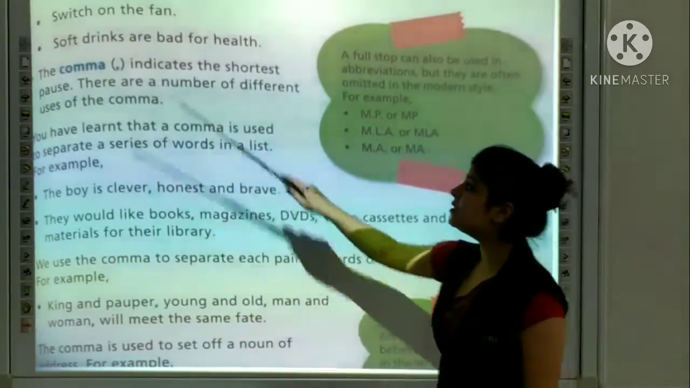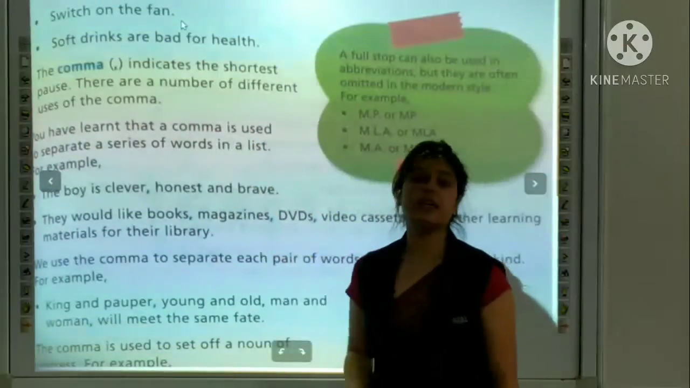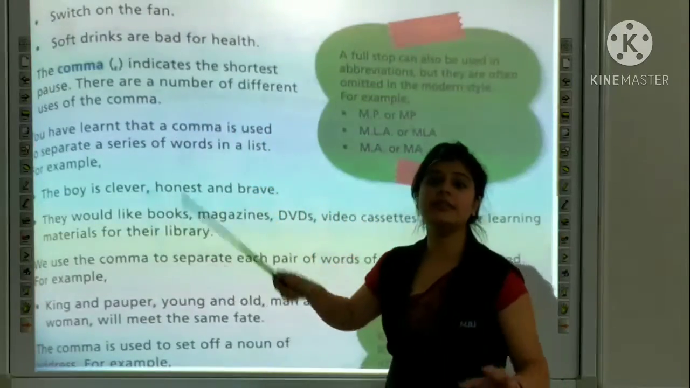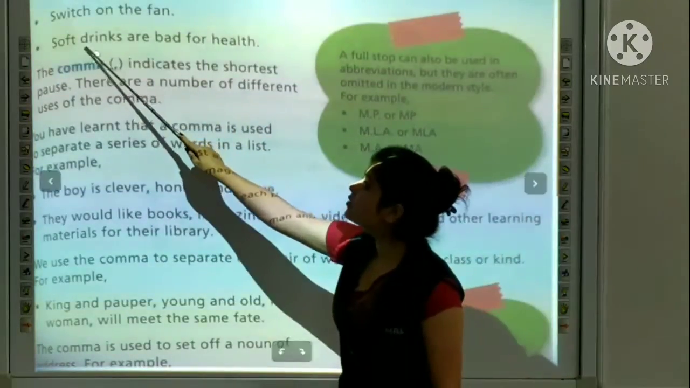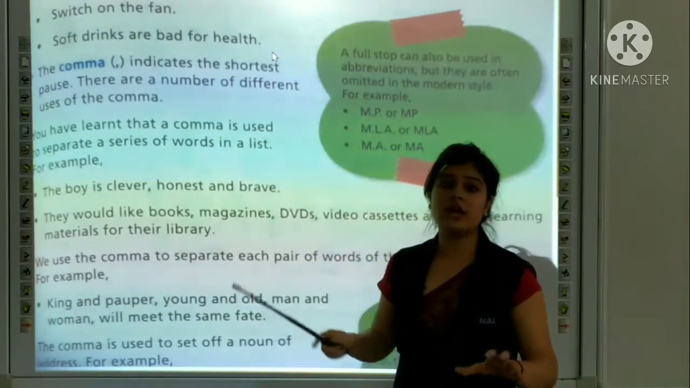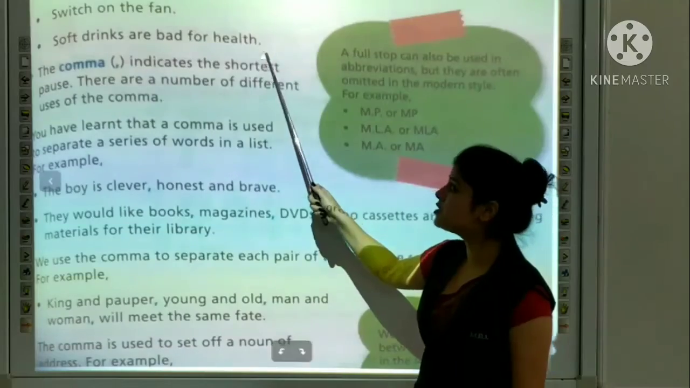So for example, switch on the fan. It is an imperative sentence and it is a long pause. Means यहाँ पर sentence end हो चुका है. Soft drinks are bad for health. So here the sentence has also ended. That's why we use a full stop here.